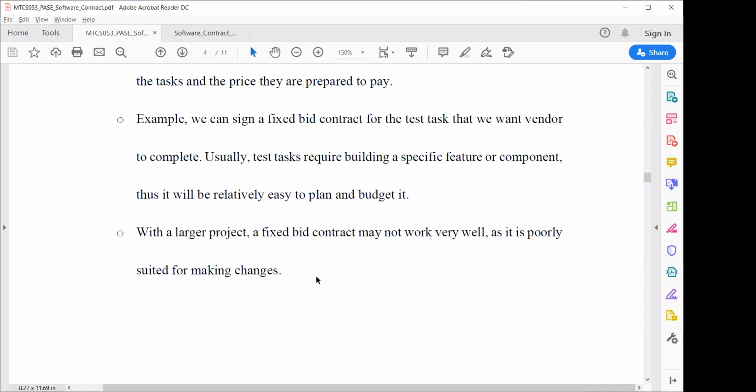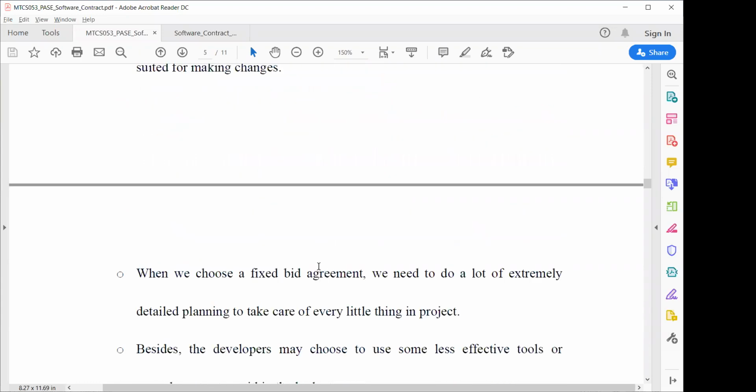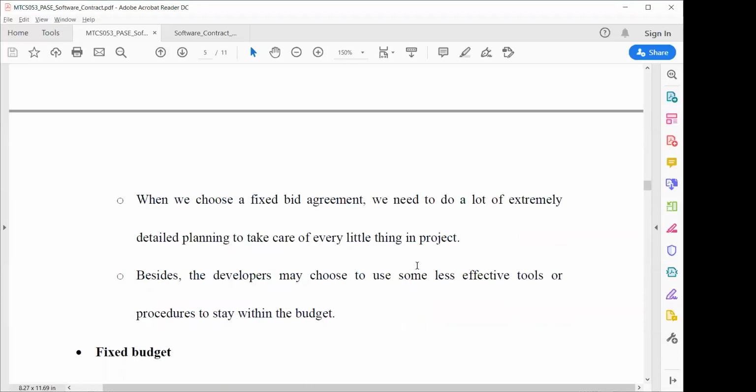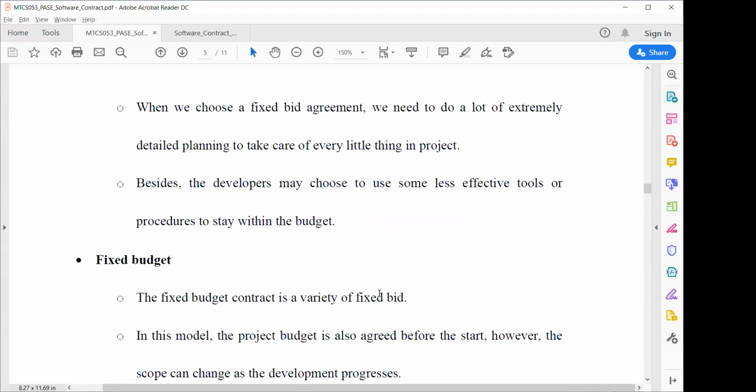So, with a larger project, a fixed bid contract may not work very well, as mentioned, because a larger project tends to expand and cost more. When we choose a fixed bid agreement, we need to do extremely detailed planning to take care of every little thing in the project. The developer may choose to use less effective tools and procedures to stay within the budget.